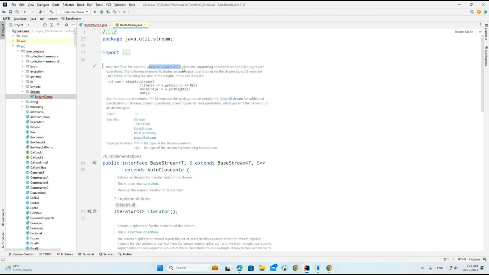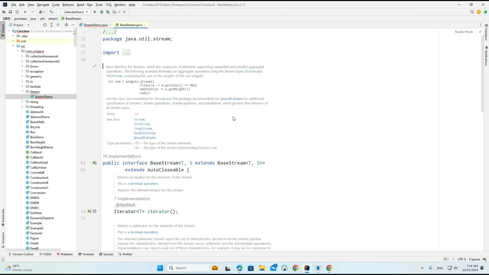So what exactly is it providing? It provides a sequence of elements supporting sequential and parallel operations. So if you want to execute the data one by one or all at a time, this is supported here. Now how are we creating it? Here you can see this is the collection object. Based on the collection object, we are calling stream, and we are doing filter, map, and sum here. We'll see what exactly filter, map, and all the operations will do.